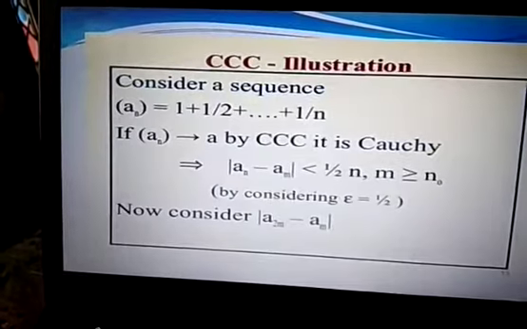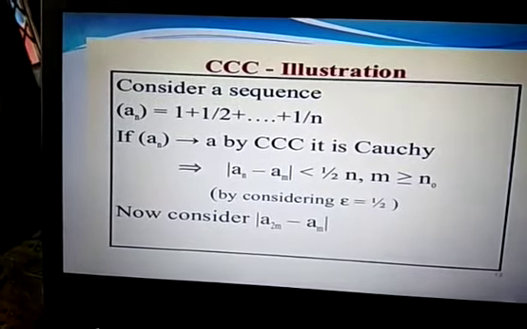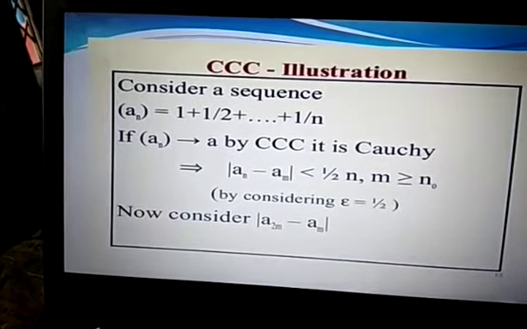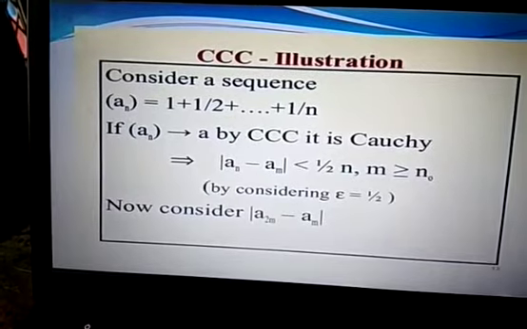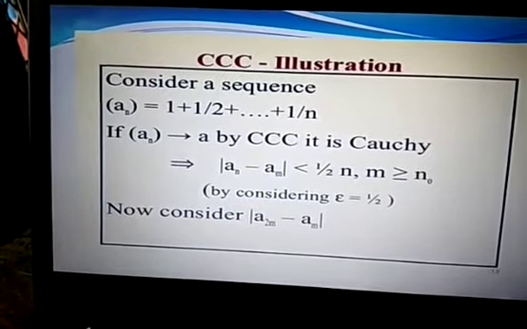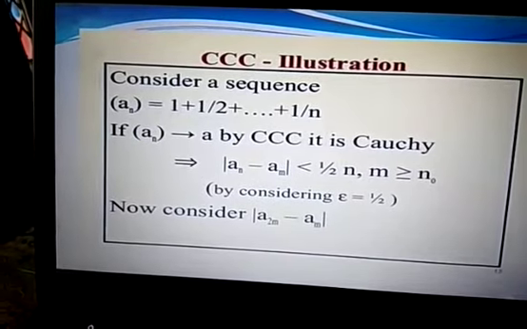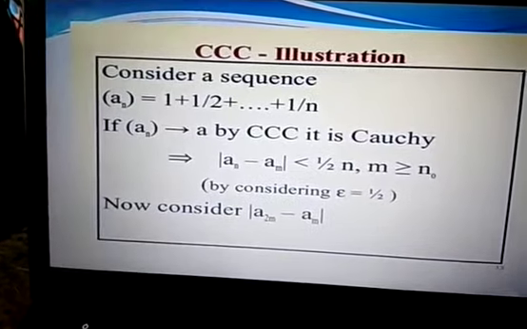So we are considering a sequence a_n as 1 plus 1/2 plus and so on up to 1/n. If a_n tends to a, then Cauchy's criterion for convergence says that it is Cauchy. That means that mod of a_n minus a_m is less than epsilon for n, m greater than or equal to n_0. So by considering epsilon equal to half, we will consider mod of a_{2m} minus a_m.